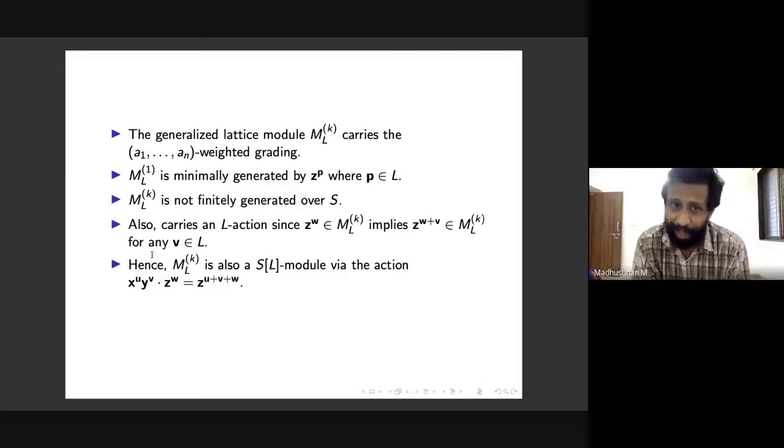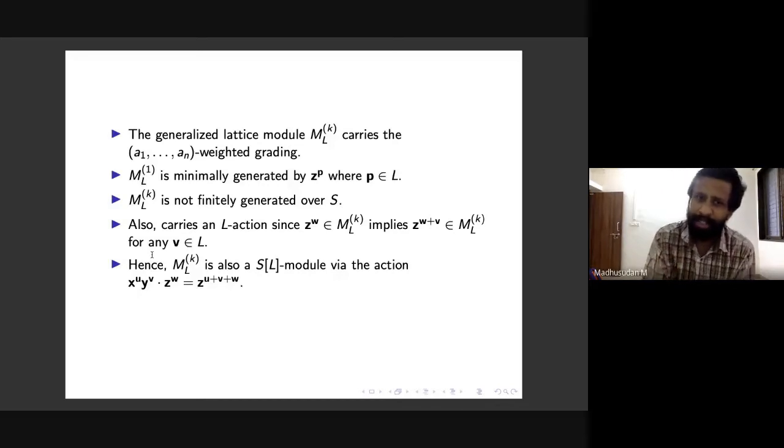However, these MLKs are not finitely generated over the polynomial ring. In fact, they're never finitely generated over the polynomial ring. So we are working with slightly nasty objects, non-finitely generated modules. That's what makes this inconvenient to work over the polynomial ring.